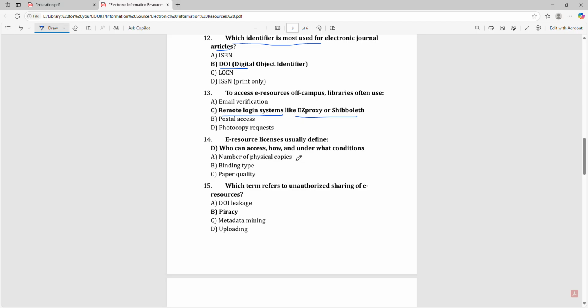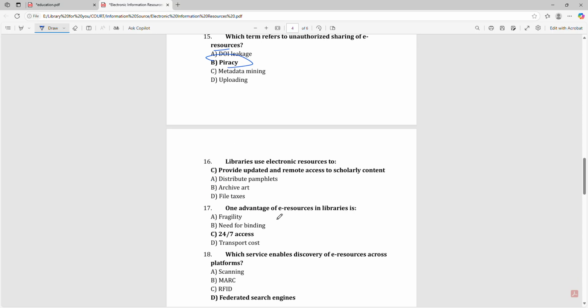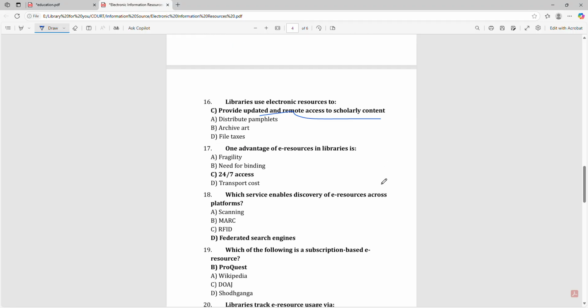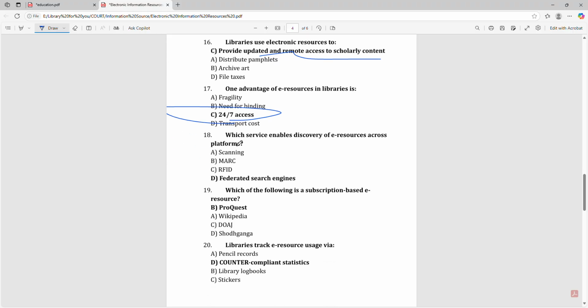E-resource licenses usually define who can access, how and under what conditions. Which term refers to unauthorized sharing of e-resources? That is piracy. Libraries use electronic resources to provide updated and remote access to scholarly content. One advantage of e-resources in a library is 24 by 7 access. Which service enables discovery of e-resources across platforms? That is web-scale discovery search engines.